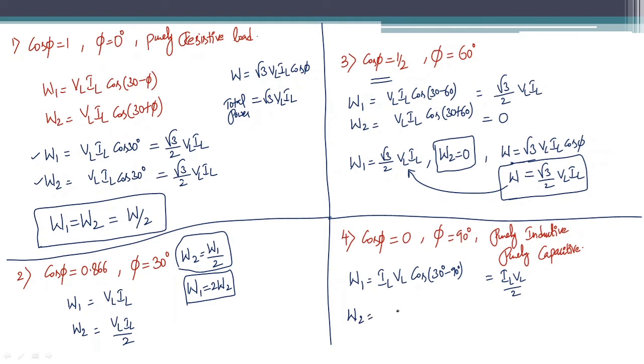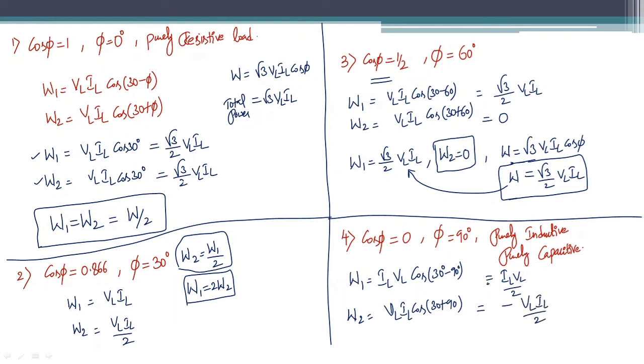By substituting 90 here, you will get VL IL cos(30 + 90). What is cos(30 + 90)? 120, right? Cos 120 is minus sin 30, so it gives you this value as minus VL IL by 2.